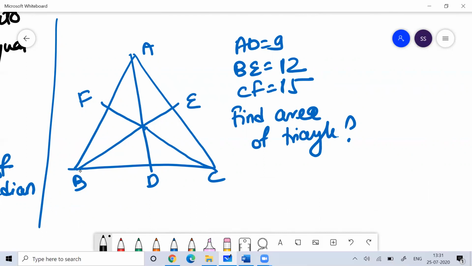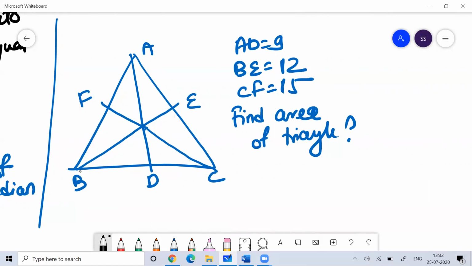Here I'm not giving you the sides of the triangle. Here I gave you the medians of the triangle. The medians are AD, BE, and CF, and the lengths I have given you. Now I'm asking you, tell me the area of the triangle.